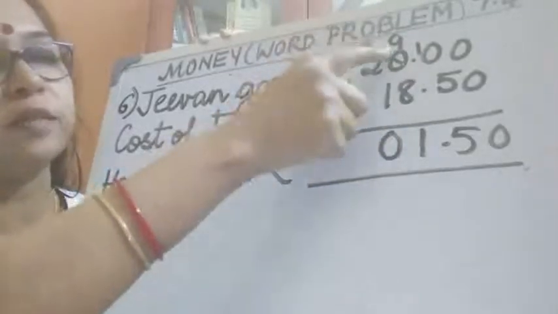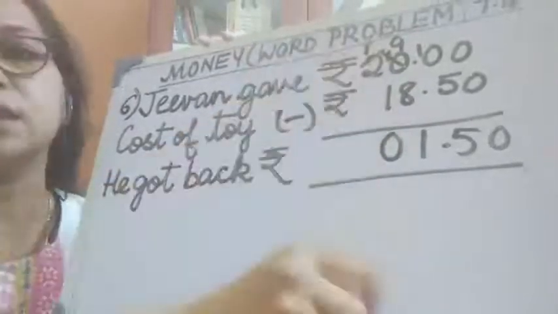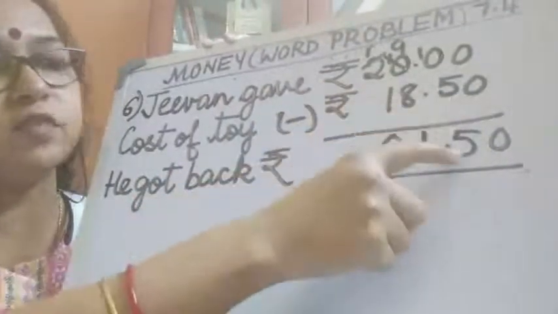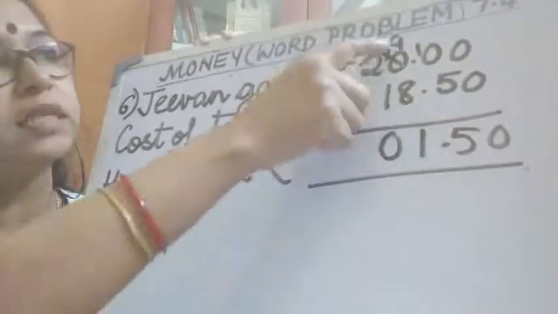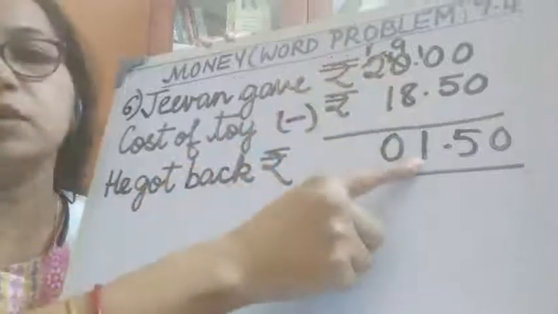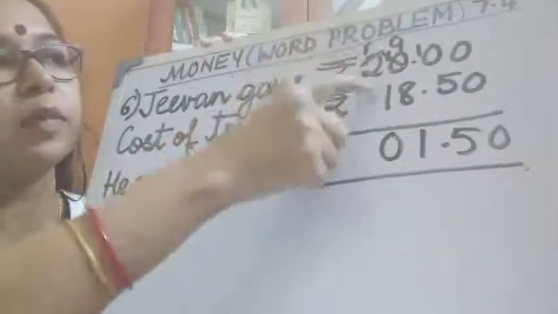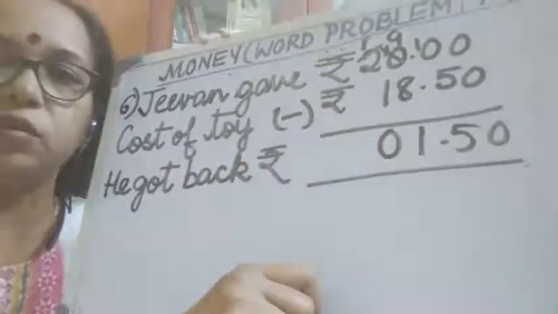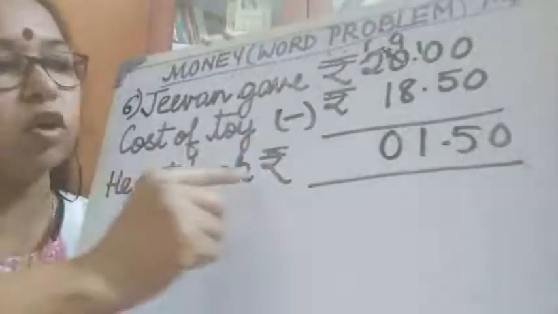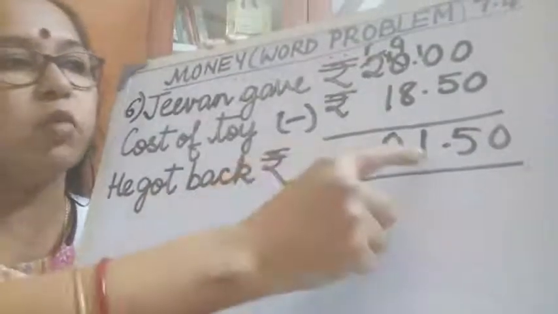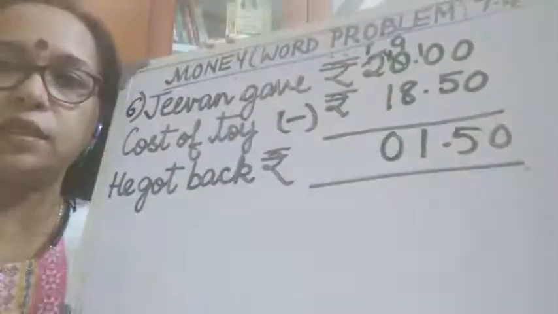So this becomes 9 and this 2 becomes 1. So now I can do 10 minus 5 is 5. This is 9. 9 minus 8 is 1. And now here it is 1 and 1. So 1 minus 1 is 0. So Jeevan got back from the shopkeeper how much rupees? He got back 1 rupee 50 paise.